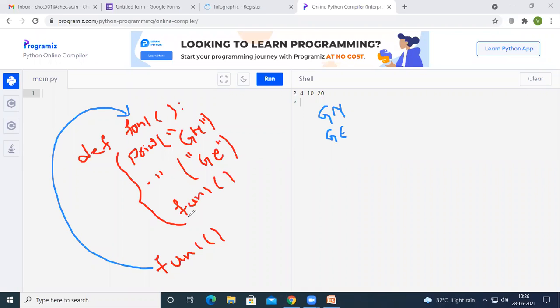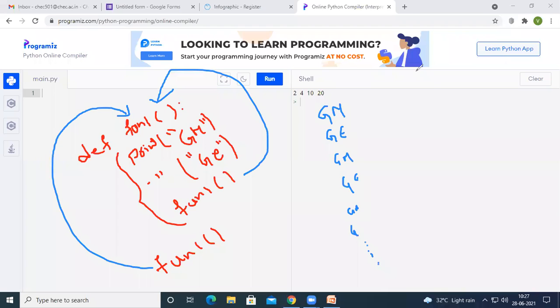And then when it again finds function one inside the body of function one, it is going to execute the same function again. And again we are going to get good morning, and then good evening, and then good morning, and then good evening, and so on. So we are going to print good morning and good evening an infinite number of times, because inside the function one we have called the function one. So it is called recursion, right?